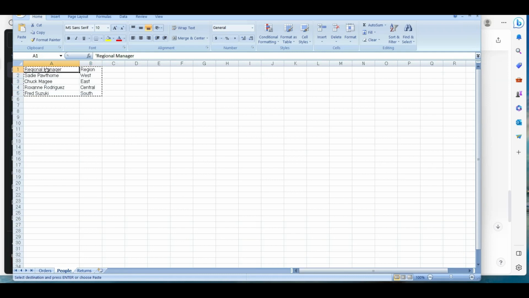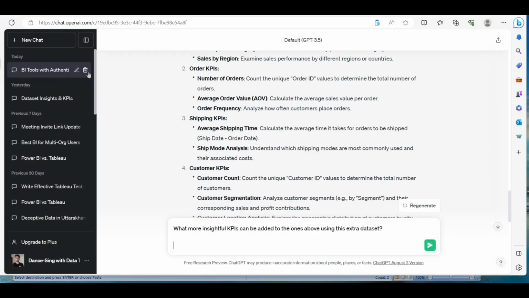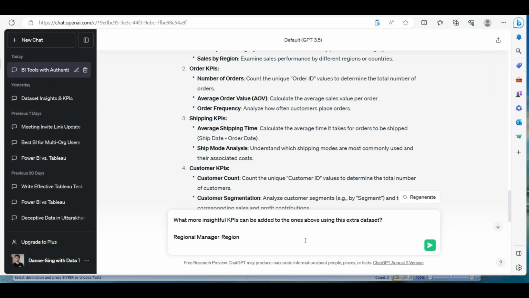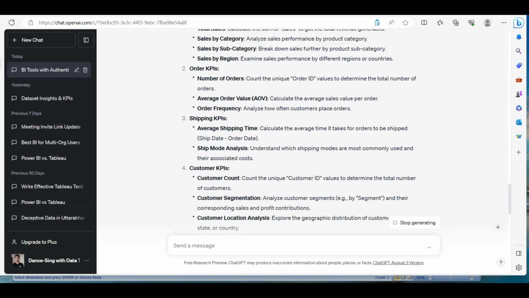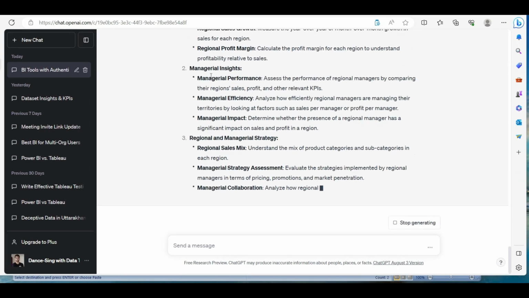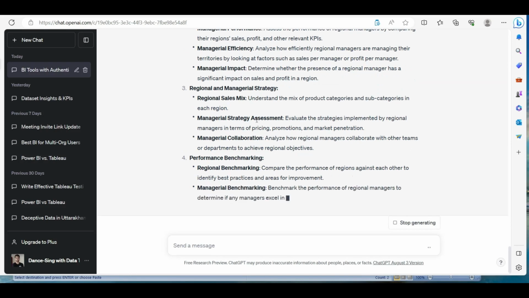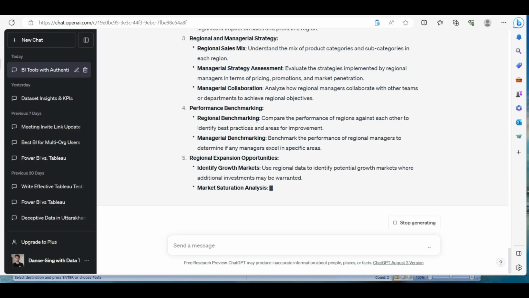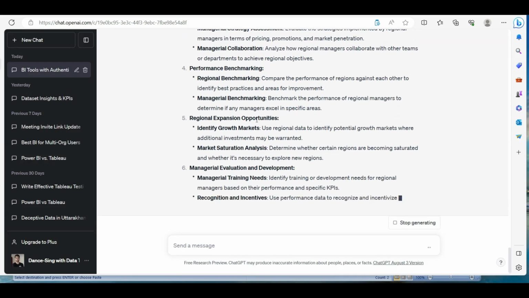I think I need to just copy this first row. That is good enough. And here you go. Regional manager and region play, and let's see. So here you go. Managerial insight, which is quite good. Regional manager strategy, performance benchmarking, because we are talking about regional managers over there.